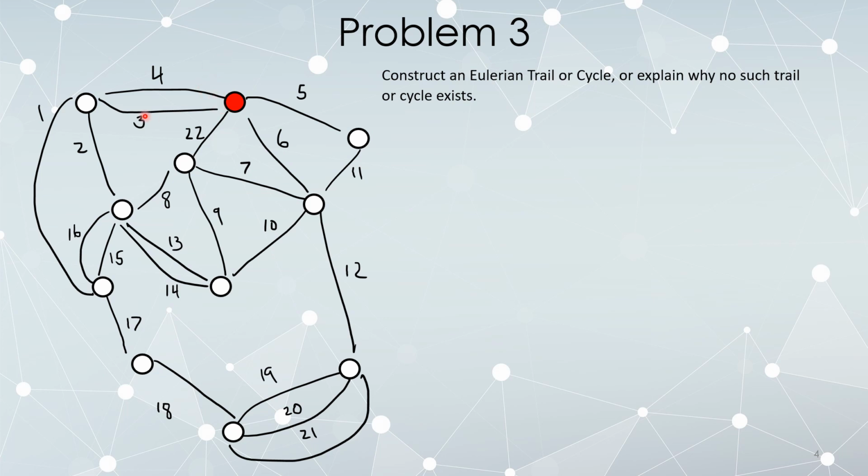So the lowest number available is 3. If I was to erase this edge, since it's duplicated by another edge here, nothing will get disconnected. So 3 is not a bridge, so we're going to start off following edge 3. We've now deleted this, and we are currently standing here. Then we play the game again.